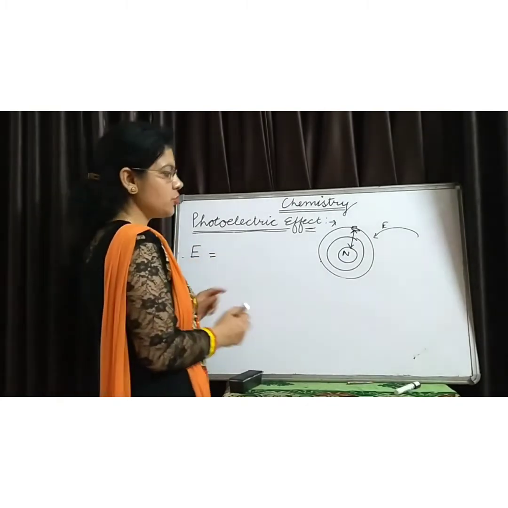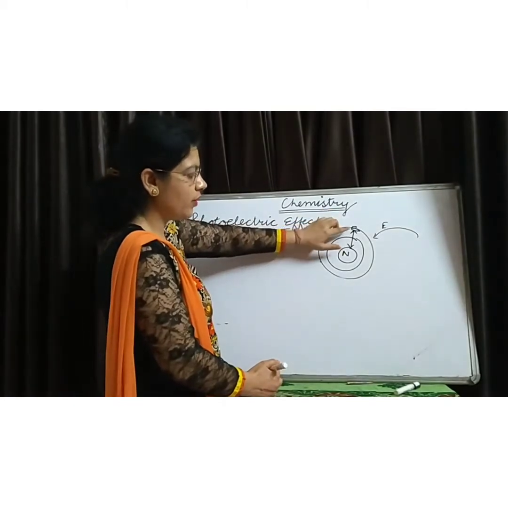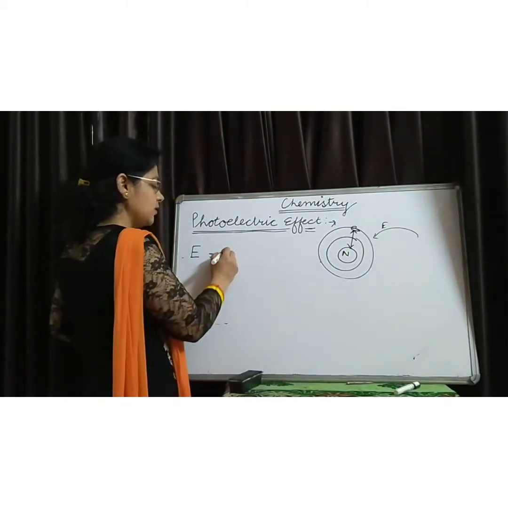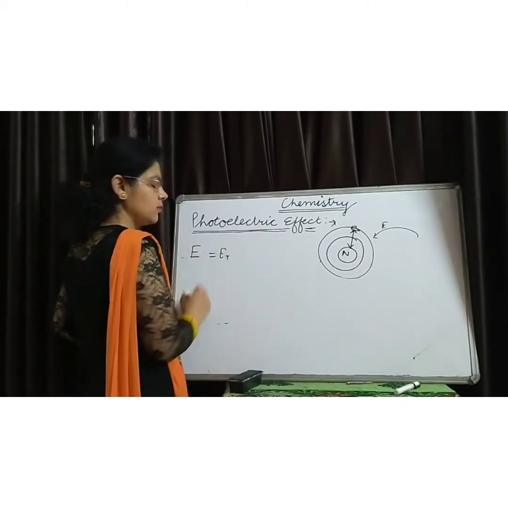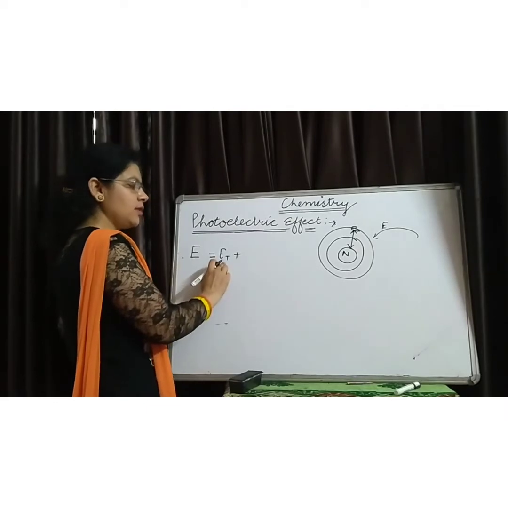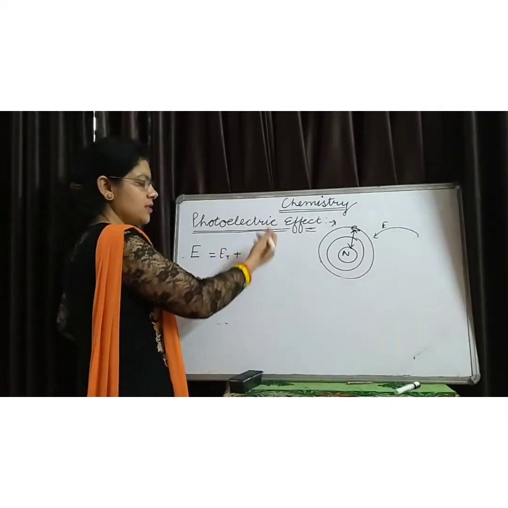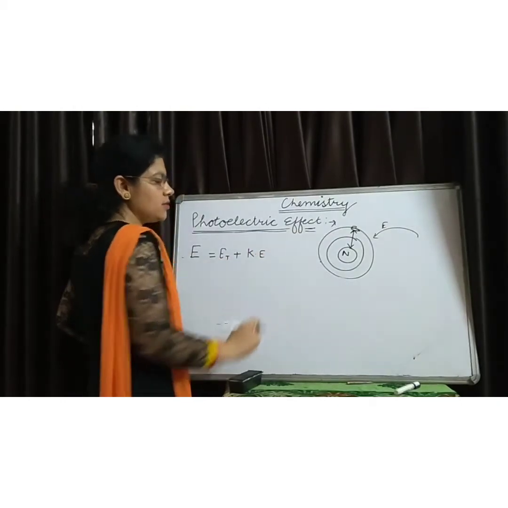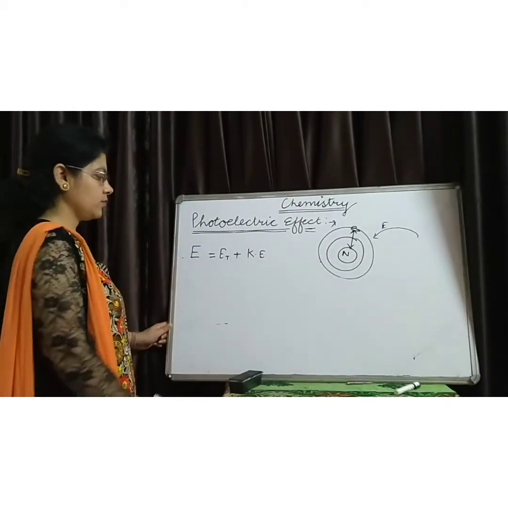First, it is used to break the force of attraction between the electron and nucleus, that is known as the threshold energy. Then, if this energy is greater than the threshold energy, the extra energy converts into the kinetic energy of the electron.